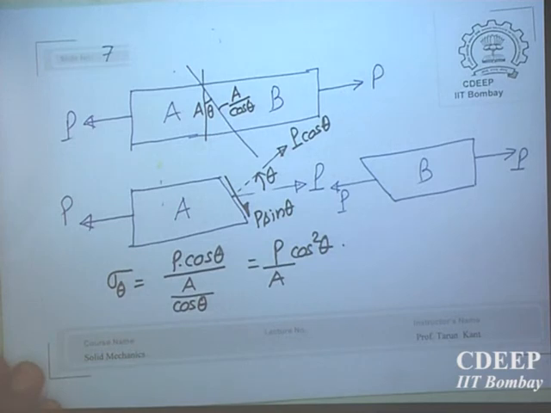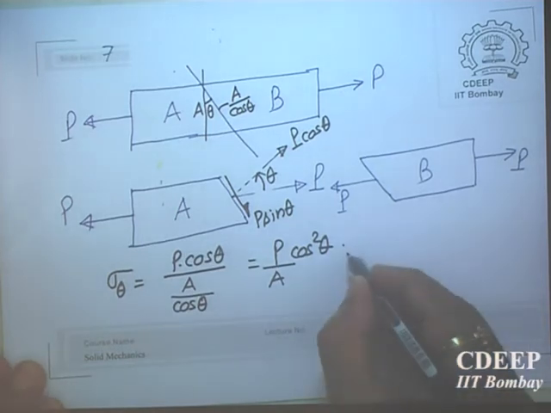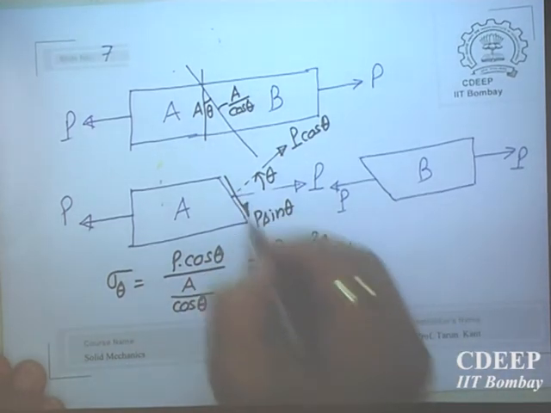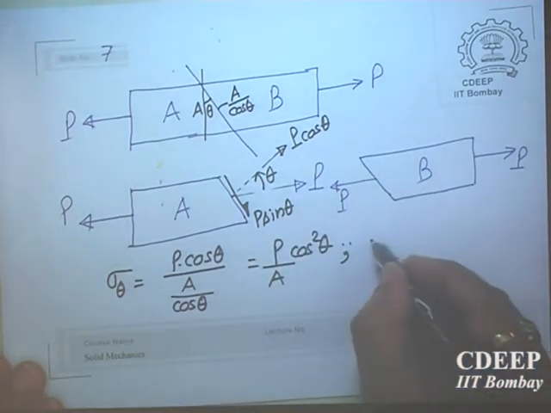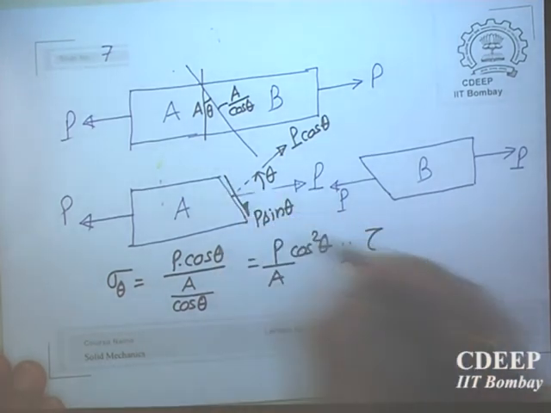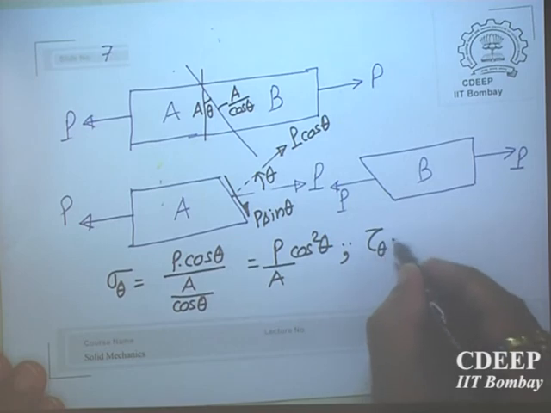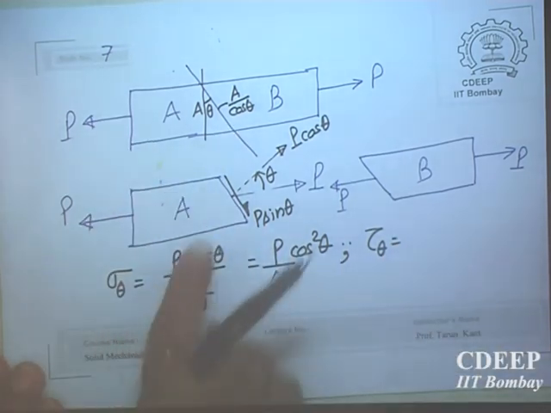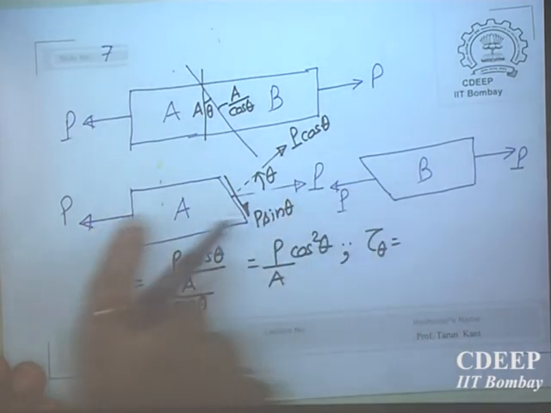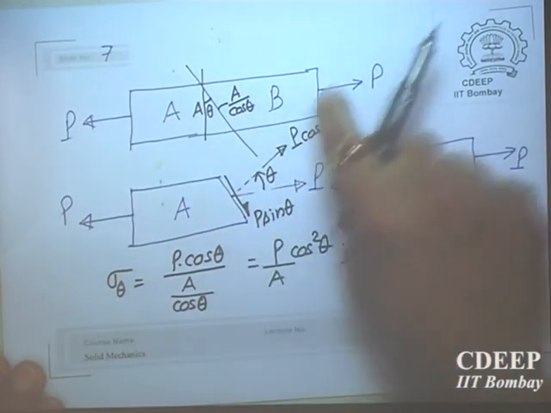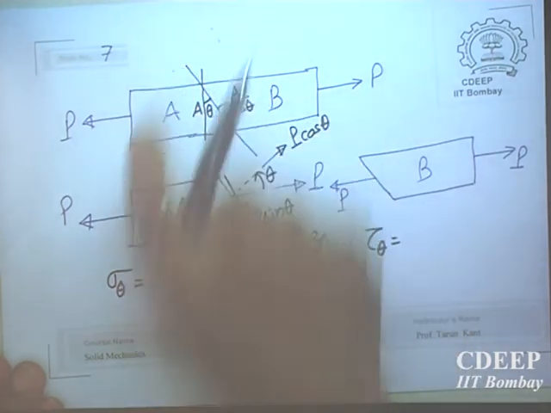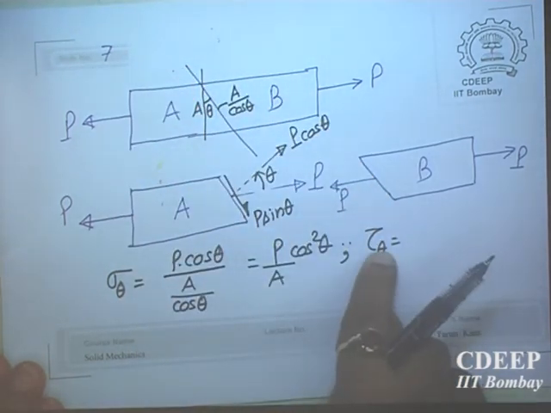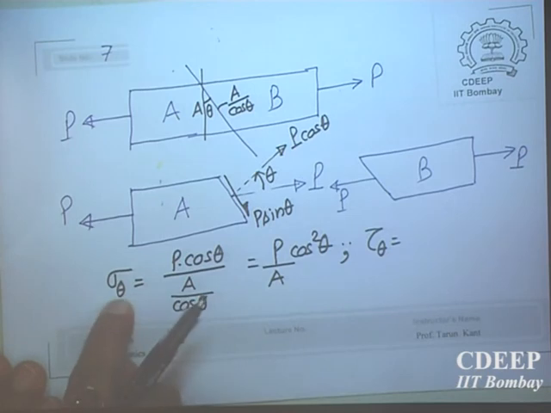This is alright. Now what about the other stress? This tangential one, let us call it tau theta. Now there is no need to have two subscripts, this is simple. I could have taken x and y, and then this direction x dash and this direction y dash, and written here tau x dash y dash, and sigma x dash, that is also possible. But now I am explaining with reference to theta.